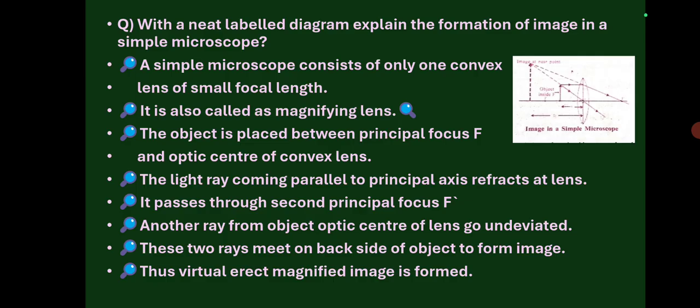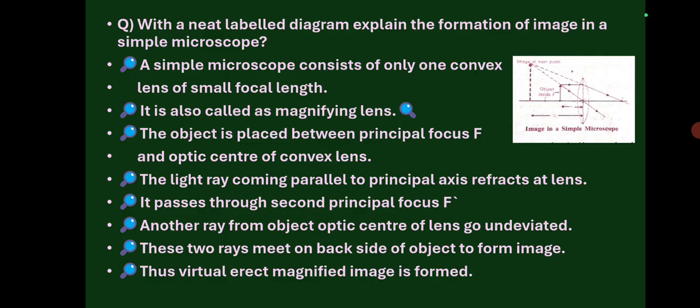So a simple microscope consists of only one convex lens of a small focal length. This we also call a magnifying lens. You will see magnifying lenses in your college laboratories. So how will it be a magnifying lens?